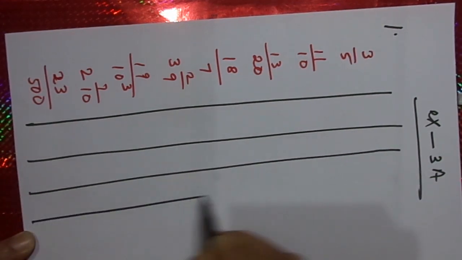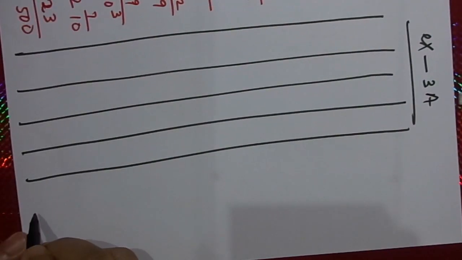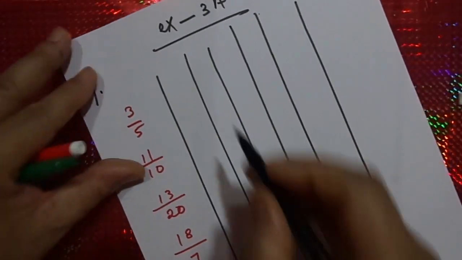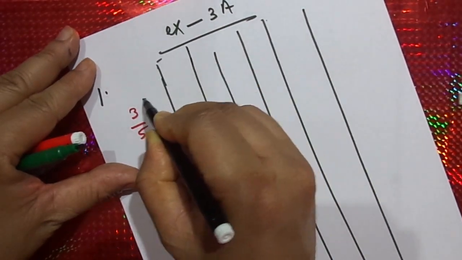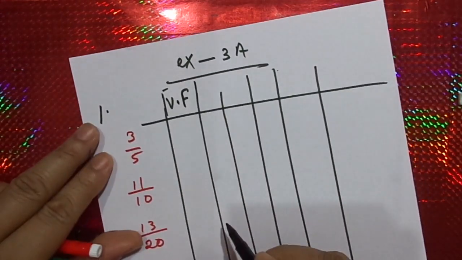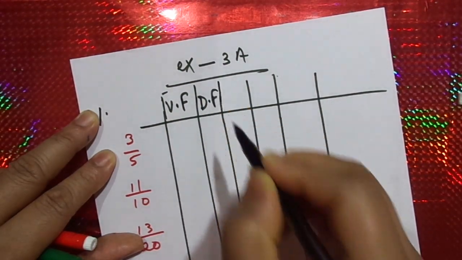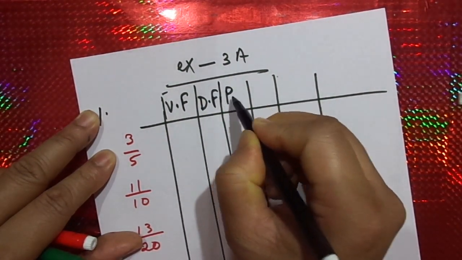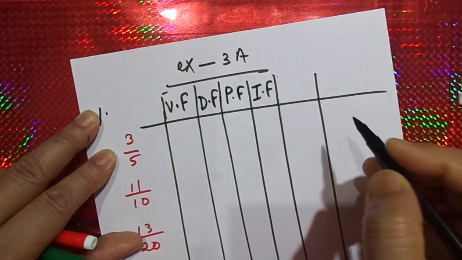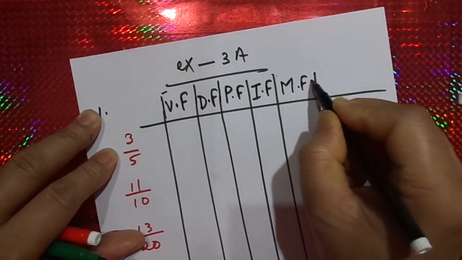Let me categorize them into vulgar fraction, decimal fraction, proper fraction, improper fraction. So the first one they are talking about is vulgar fraction. The second is DF, decimal fraction, then proper fraction, then improper fraction, and then mixed numbers or mixed fraction.